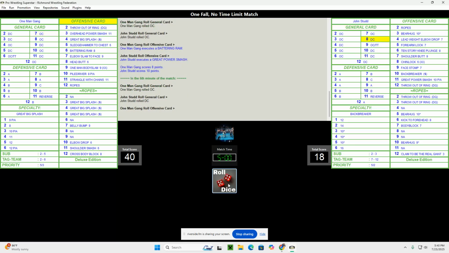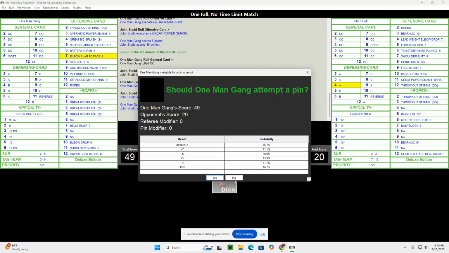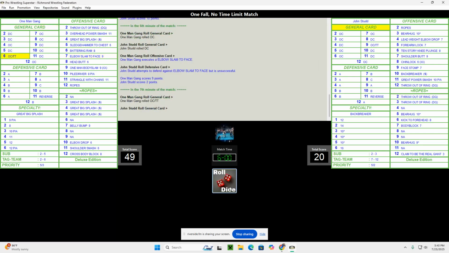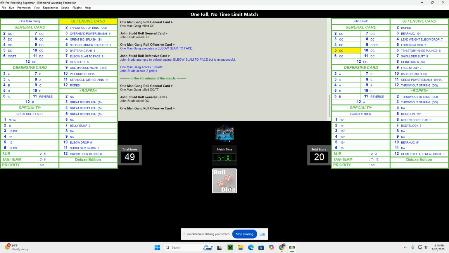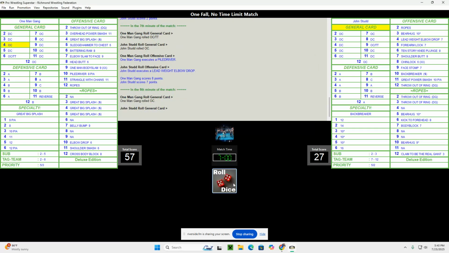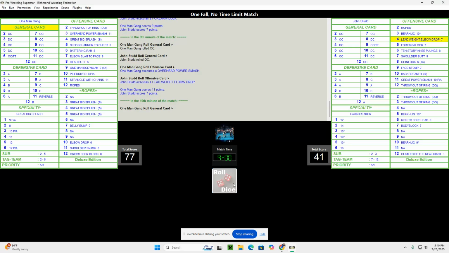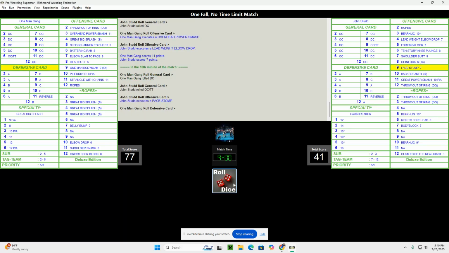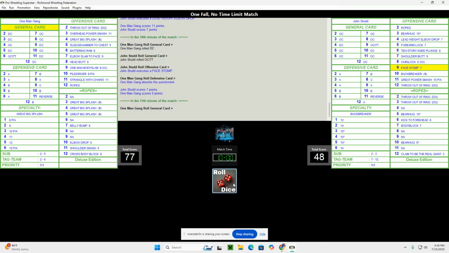So you got that great power smash in. One Man Gang with an elbow slam to the face. Nope, still too early for that. Got a pile driver. Still too early for the pin. They're just doling out punishment right now. He is building a commanding lead, though. He's up by 30-plus points right now. John Studd trying to get back in here with a face stomp.